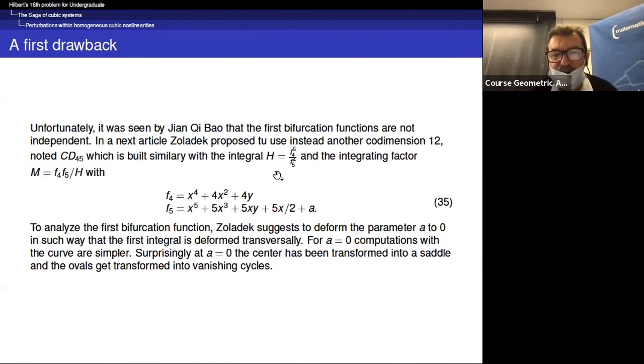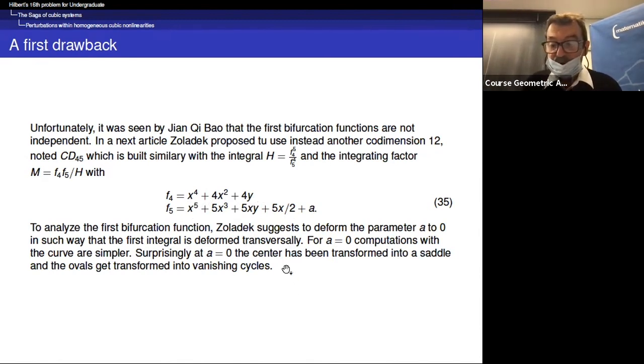You have this integral, and you have invariant curves, which are F4 equals 0, which is a quartic, and F5 equals 0, which is a quintic. And to analyze the first bifurcation function, Joladek suggests to deform the parameter A to 0 in such a way that the first integral is deformed transversally.